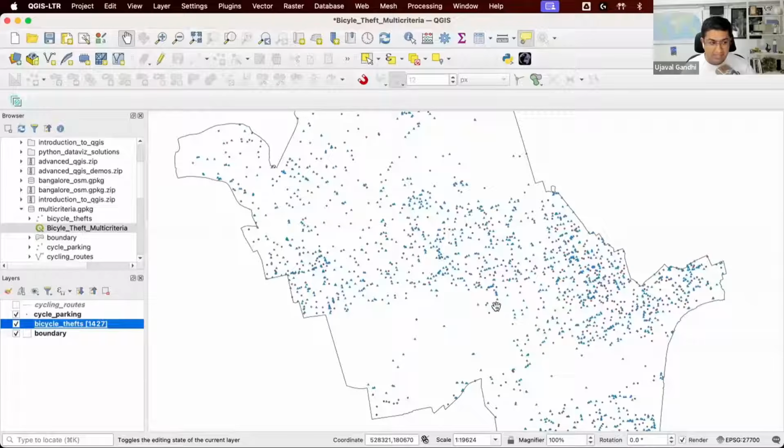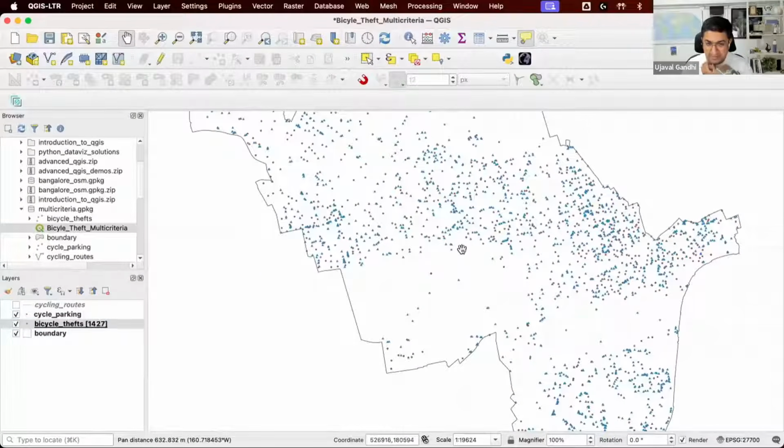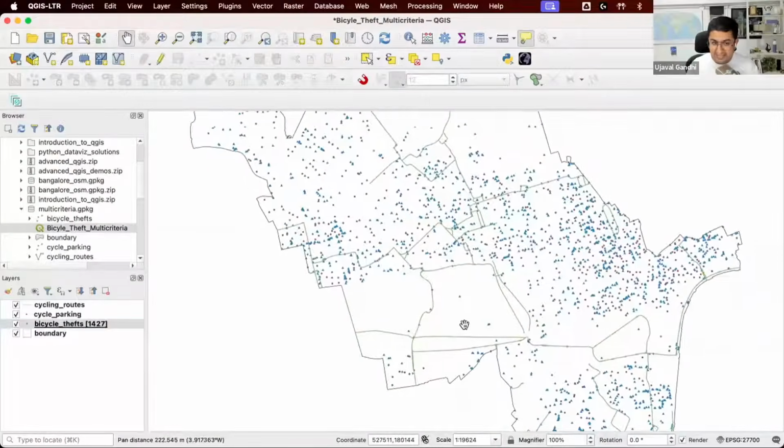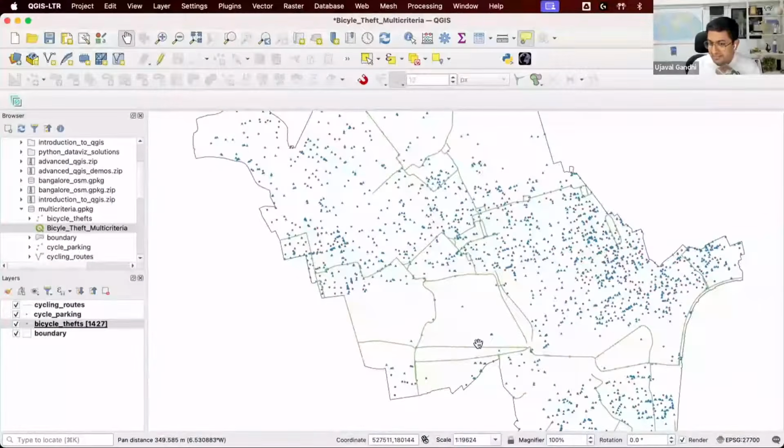bicycle thefts? To build a new bicycle parking, I would say the new parking should be somewhere close to a cycling route. These are the designated cycling routes in the city. This is where all the cyclists go. So the parking has to be somewhere close to the cycling routes. It has to be away from an existing parking, so that if there's a parking, no point building another parking there. And I also want to be on a hotspot of thefts.